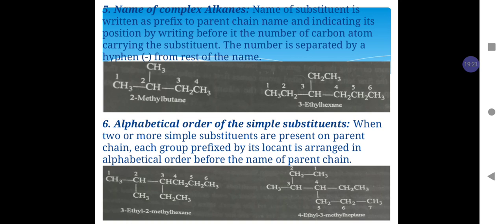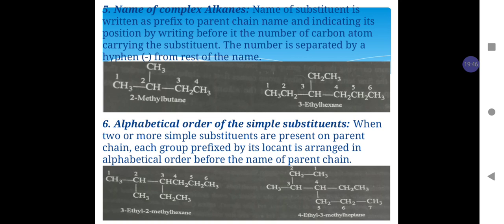But alphabetically, ethyl is prefixed before methyl because E comes before M. Hence, the name of the molecule is 3-ethyl-2-methylhexane.